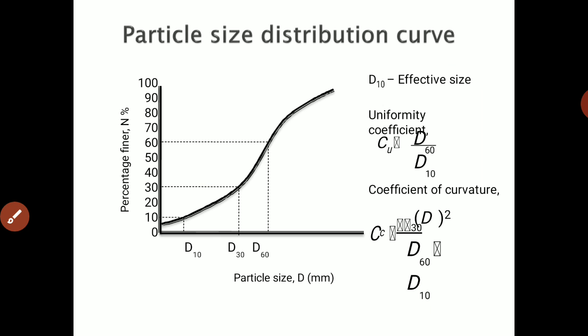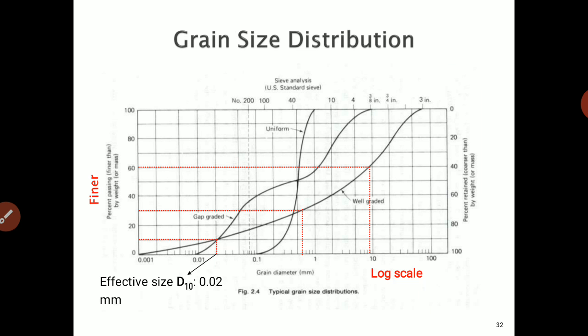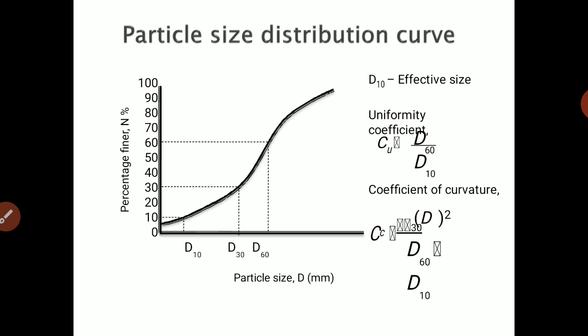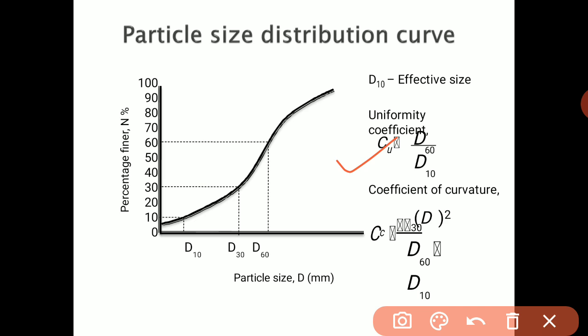Okay, now from this grain size distribution curve we are going to form some conclusions. Okay, so there are three coefficients that we are interested in knowing. Those are Cu, Cc.